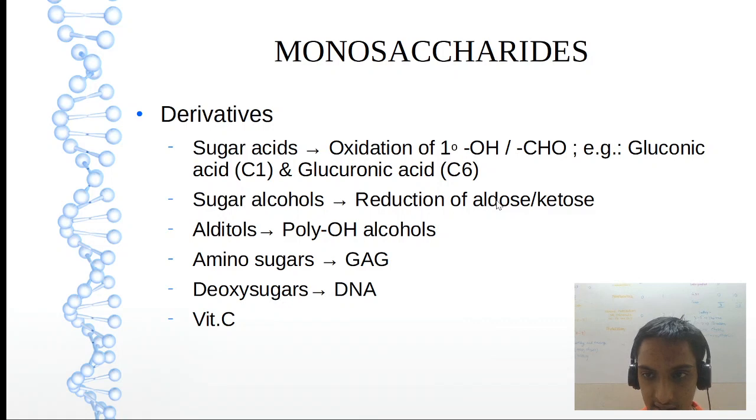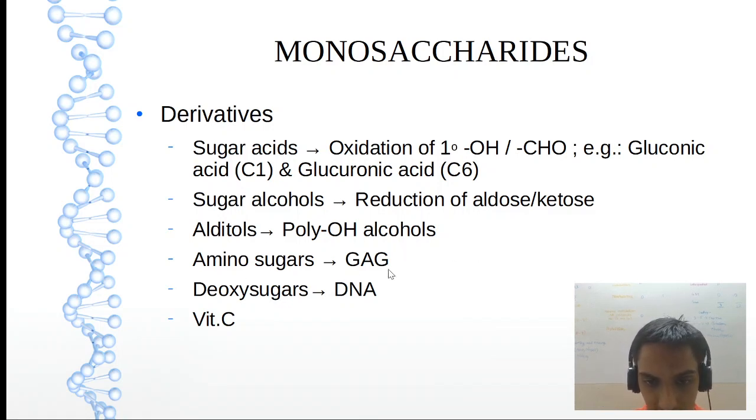Sugar acids, like for example gluconic acid at C1. One example is enough. That may be the oxidation of primary alcohol or aldehyde. Sugar alcohols are the reduction of aldose or ketose. Aldose is what? Aldehyde. Ketose is what? Keto group. So it is the reduction of which groups? Aldehyde or the keto. Alditols are nothing but polyhydroxy alcohols.